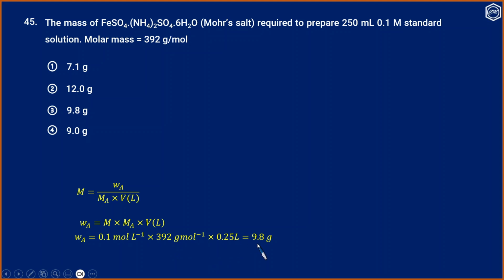So the answer is 9.8 gram. So option 3 is the correct answer.